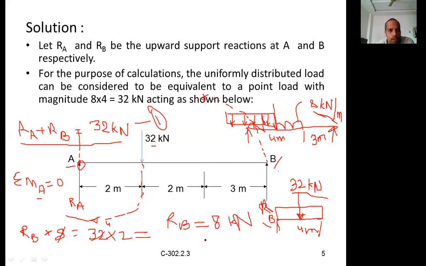Now RA plus RB is equal to 32. If you substitute the RB value in this first equation, RA plus 8 is equal to 32. So RA is equal to 32 minus 8, which is nothing but 24 kilonewtons. Right, so RA is equal to 24 kilonewtons.